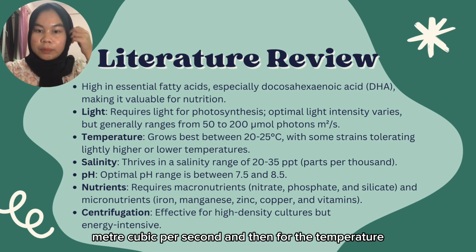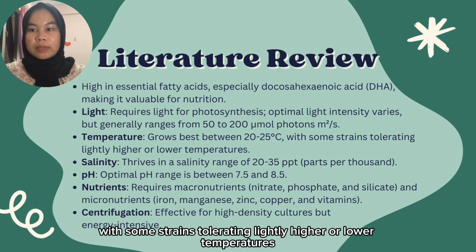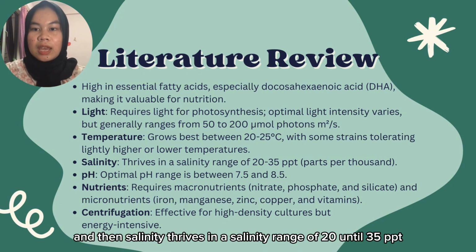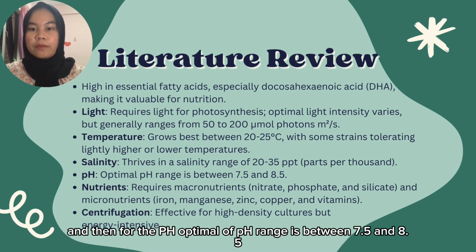And then for the temperature, it grows best between 20 and 25 Celsius, with some strains tolerating higher or lower temperatures. For salinity, it thrives in a range of 20 to 35 ppt, or parts per thousand. For the pH, the optimal range is between 7.5 and 8.5.